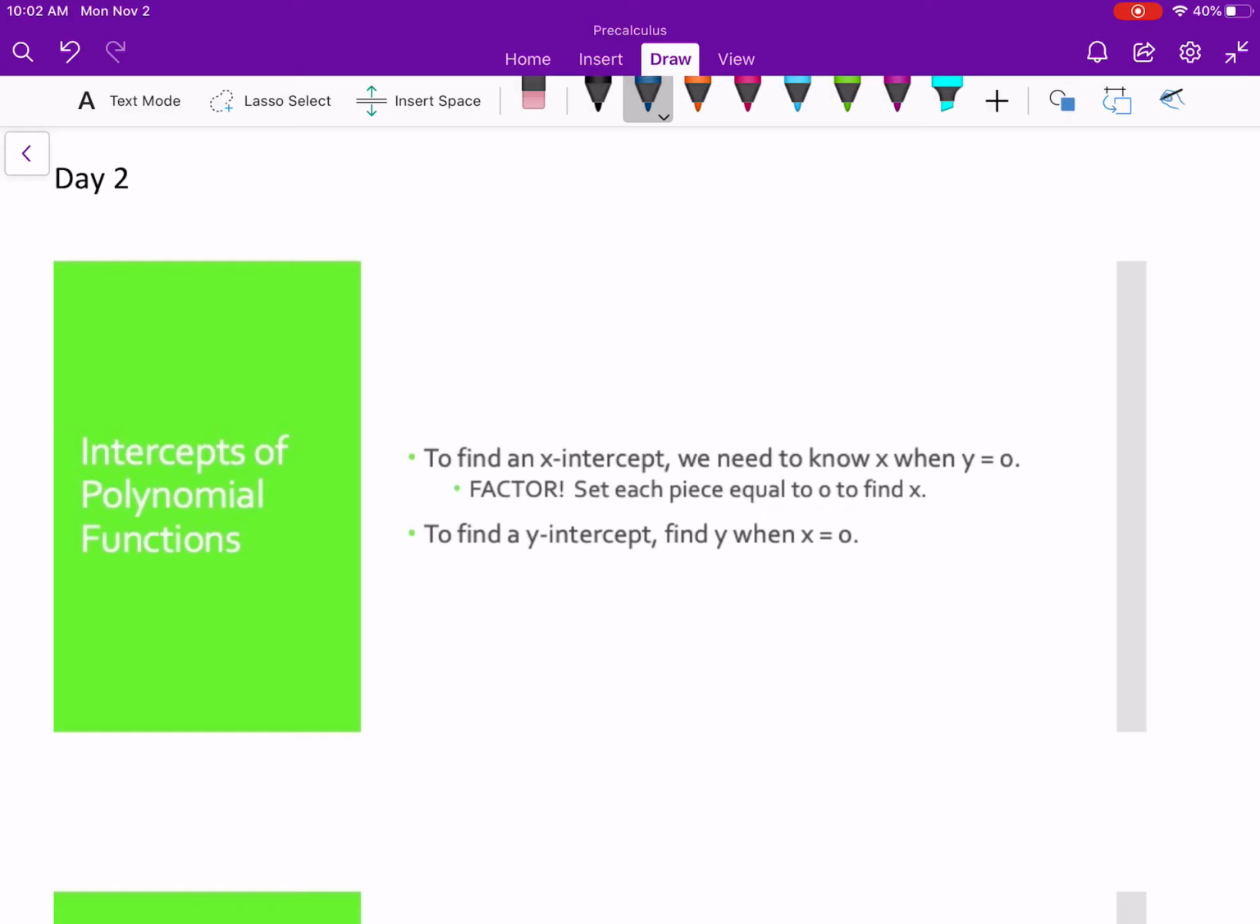So to find an x-intercept, we need to know x when y is equal to 0, and the most common way that we're going to do that is by factoring. So you factor the polynomial and set each piece equal to 0 to find x. To find a y-intercept, you're going to find y when x equals 0. So this one's the easier one. All you have to do is plug in 0 for x and find y.